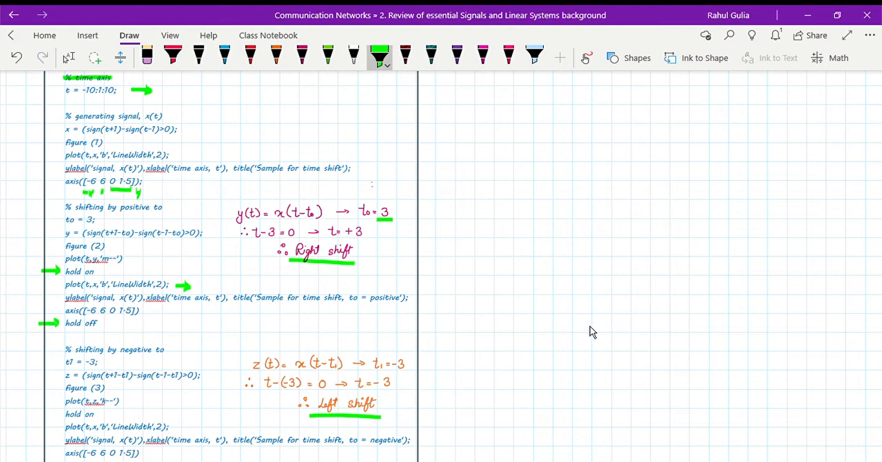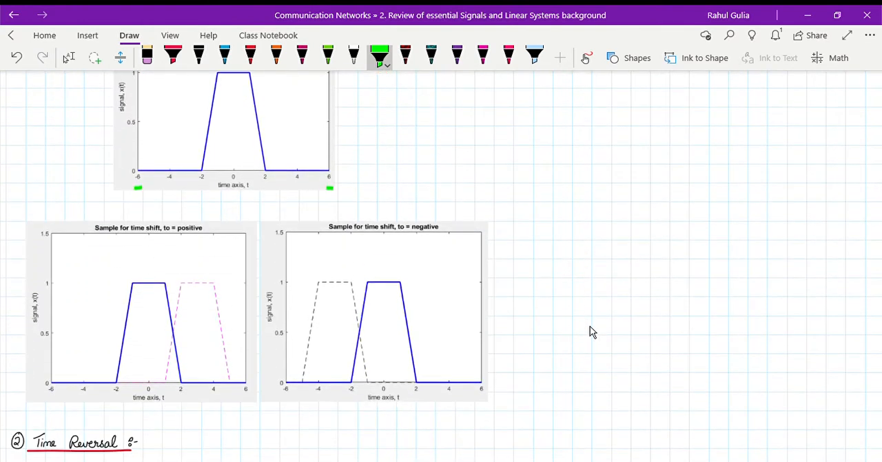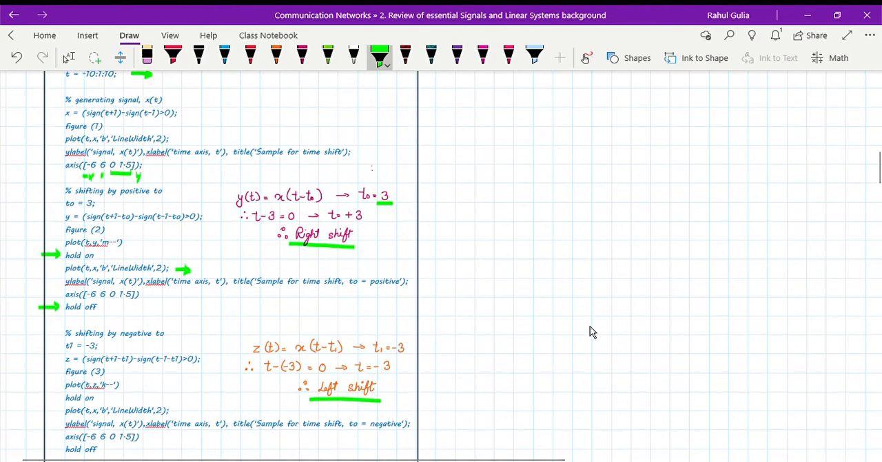Tell MATLAB I'm done over here. Now you can show me what the signal is going to be. So showing it over here, T naught is positive. So this is my first signal, the original signal, and this is the shifted signal. I've just created it in a dash so that you can visualize it properly, that T naught equal to positive results in a right-hand side shift, and why it is, I've discussed earlier.